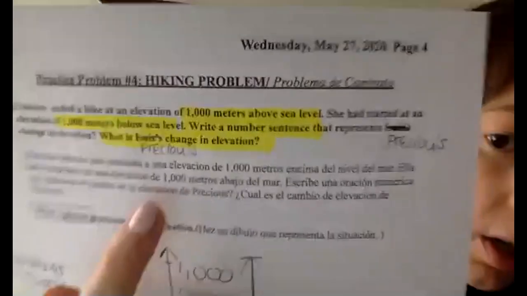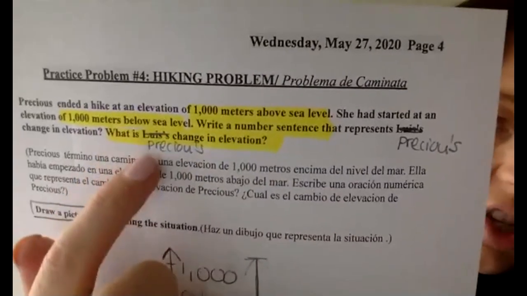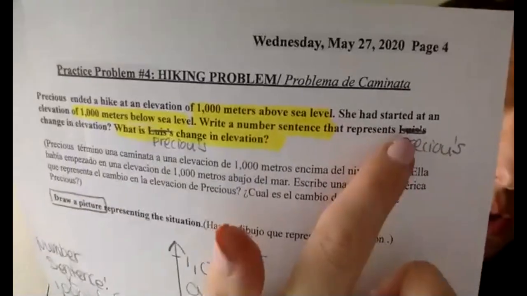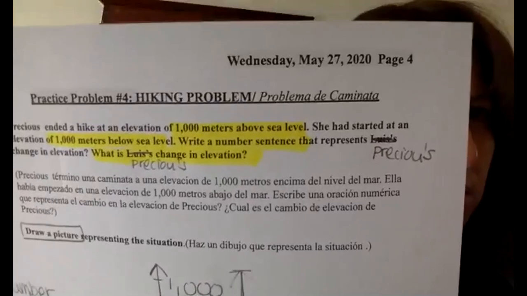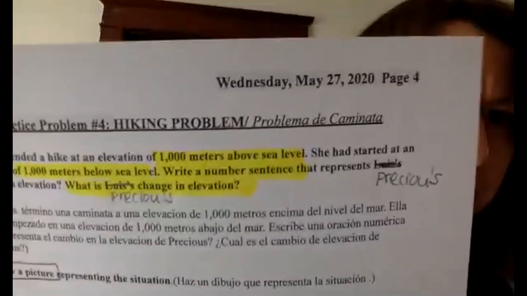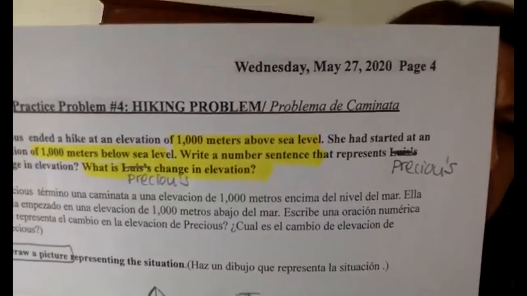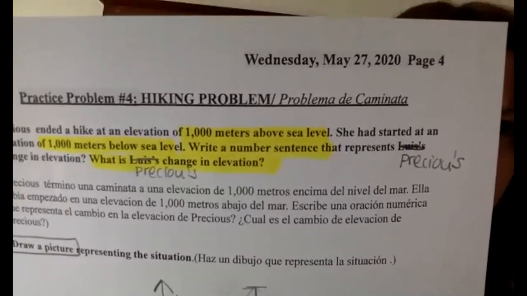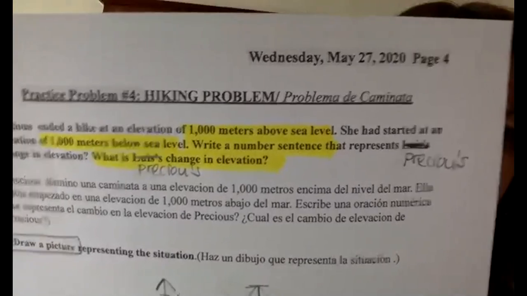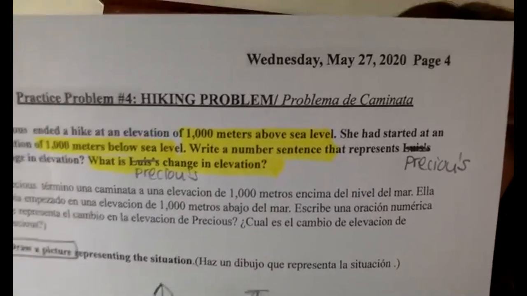Let me just show those corrections first before we go any further. Again, I apologize. I don't know where Lewis came from. Don't ask me that. If you look, there's the word Lewis's. Change that to Precious, and change this Lewis to Precious. My mistake. So the two Lewis's should say Precious is.